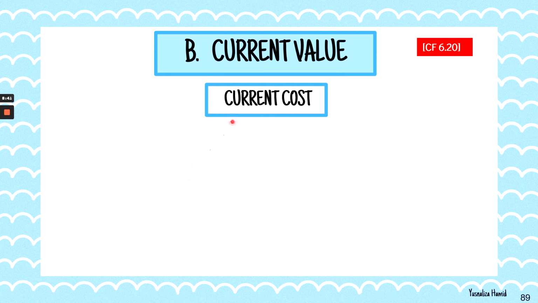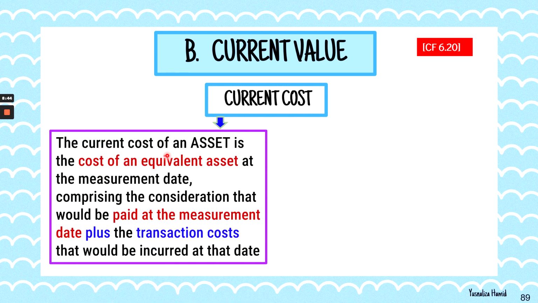Now we go to the next one, which is current costs. We start by looking at the current cost of an asset. It is the cost of an equivalent asset at the measurement date, comprising the consideration that would be paid at the measurement date plus the transaction cost that would be incurred at that date. Let's say 10 years ago you bought an equipment that cost you perhaps 1 million. What is the value of the same equipment, new equipment, if you are to buy that same particular equipment today? So that value today is what you call current cost.